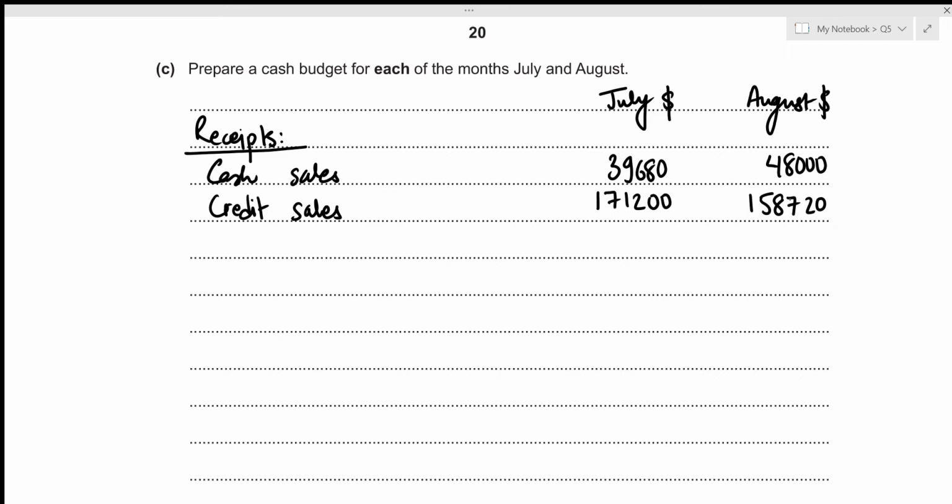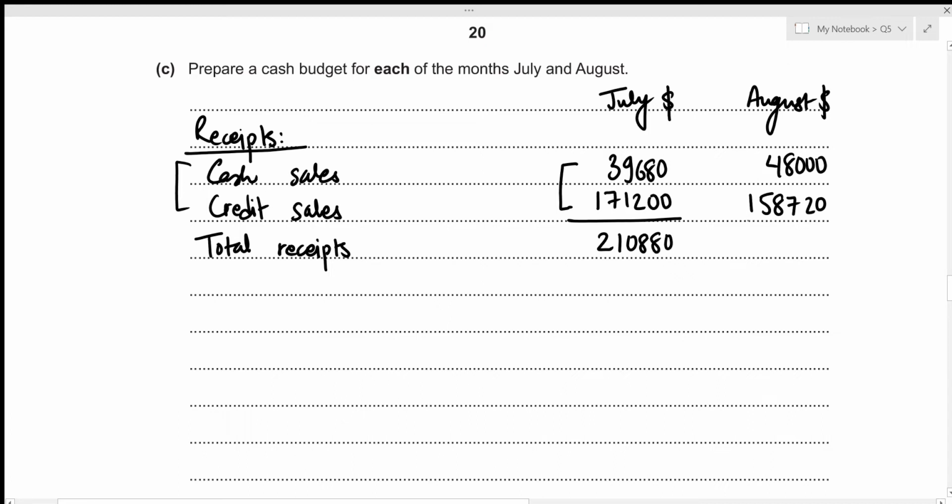Okay, and we already figured out that the information given in the first point was regarding receipts, and all the other information was regarding payment, which means that these are the total receipts. So we can figure out the total receipts for the month of July and August. For July, that's the sum of these two amounts, which is 39,680 plus 171,200, which results in 210,880. And for the month of August, it's the sum of these two amounts, so that's 48,000 plus 158,720, which results in the total of 206,720.